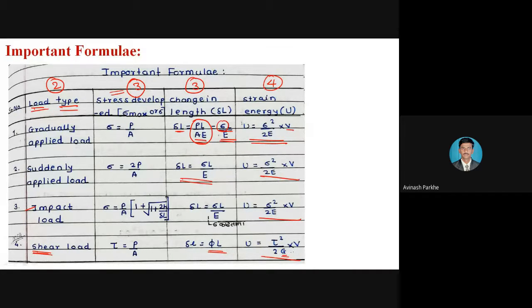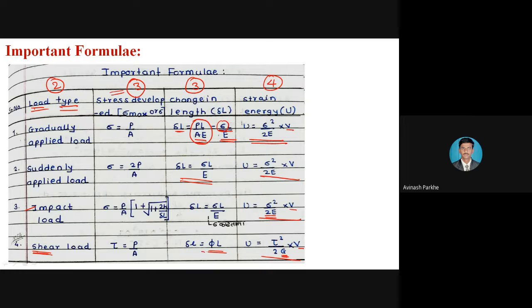त्यामुळे ज्या ज्या ठिकाणी शियर स्ट्रेस असतो, ज्या ज्या ठिकाणी शियर स्ट्रेन असतो, त्या ठिकाणी आपण कॉन्स्टंट पॅरामीटर कुठला यूज करतो, तर कॅपिटल G. For both the formula structures are same. U is equal to sigma square upon 2E into volume. Similarly, for the shear, U is equal to tau square upon 2G into volume. So sigma is replaced by tau as a shear stress, and E is replaced by G as a constant parameter.